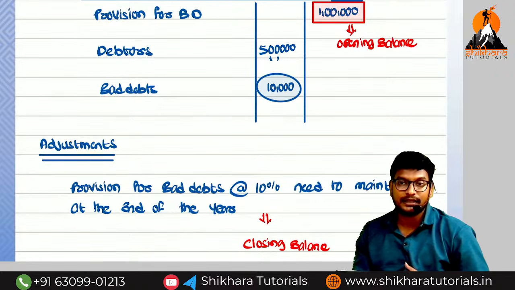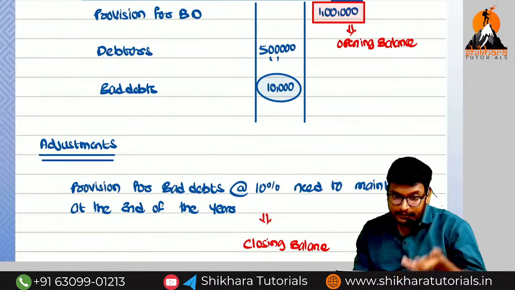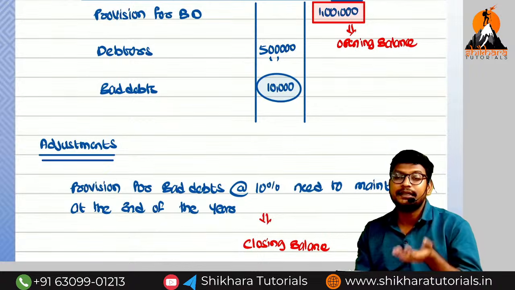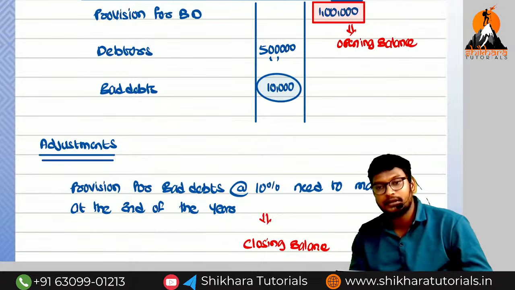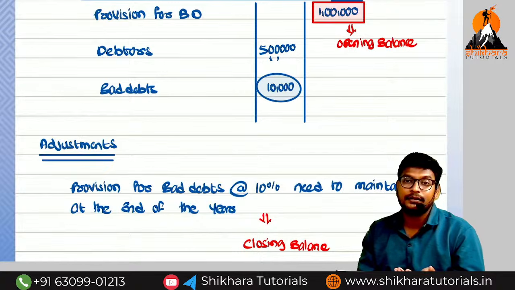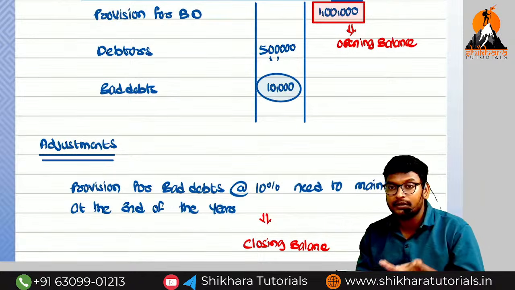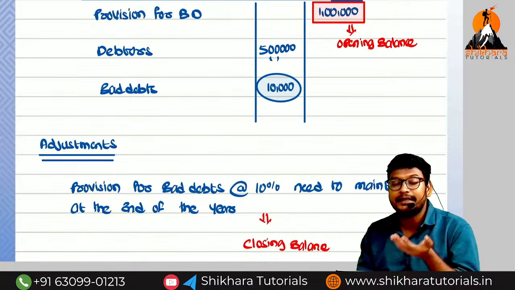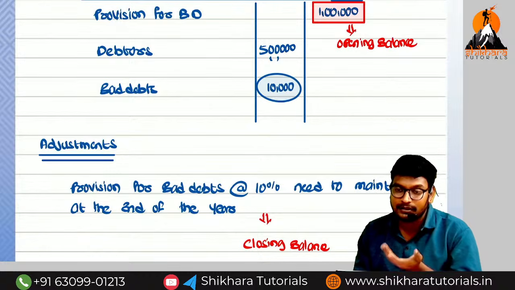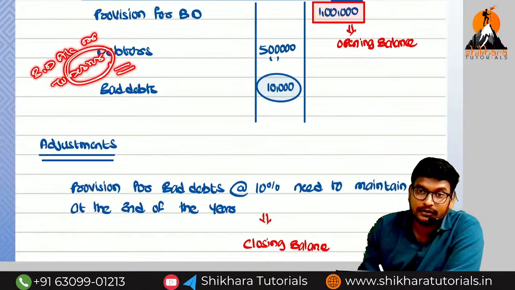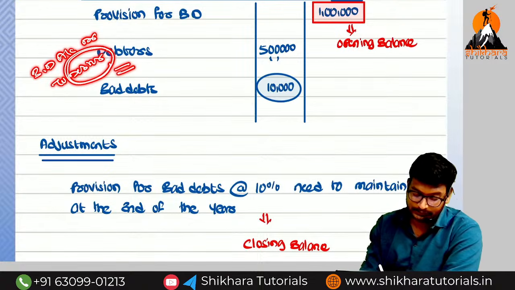We should not reduce the 10,000. Already in the trial balance you are having the 10,000, what is the meaning of that? We have recorded the entry. Which entry have we recorded? The bad debts entry. What is the bad debts entry? Bad debts account debited to debtor account. So debtor credited means the debtor value already reduces. Here the debtor is credited, which means the debtor value already decreases. Are you getting the point?